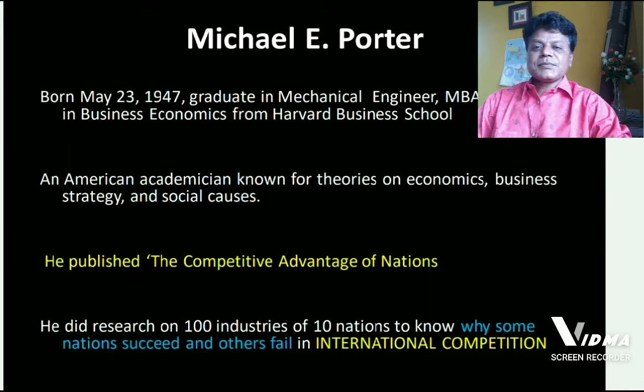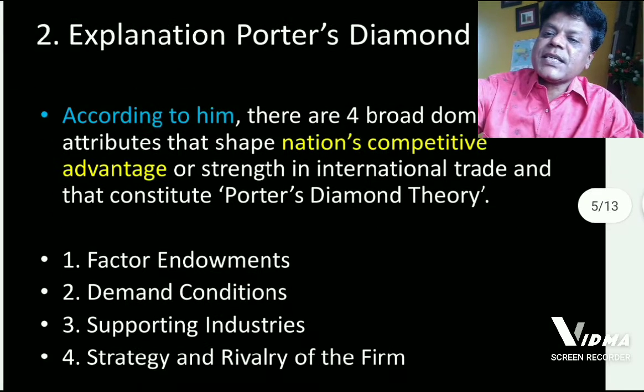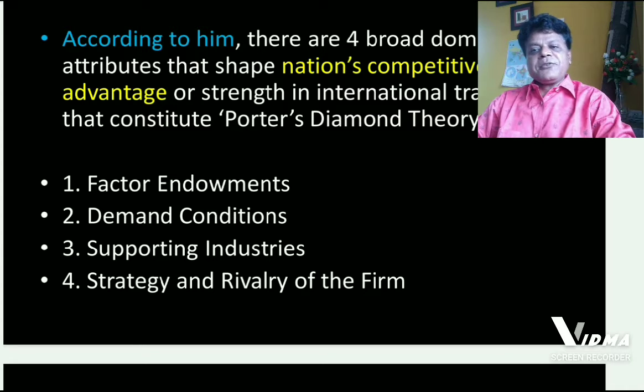Michael Porter, a living American economist, has studied 100 different industries of 10 different nations to know why some nations succeed and other nations fail in international competition. This particular explanation he has done with the help of four important attributes. First one, factor endowments. Second one, demand conditions. Third one, supporting industries. Fourth one, strategy and rivalry of the firms.